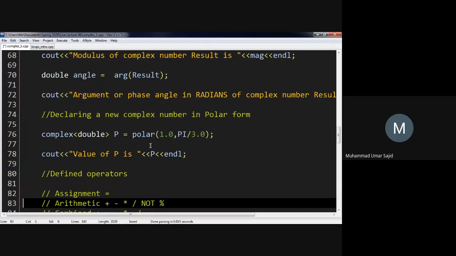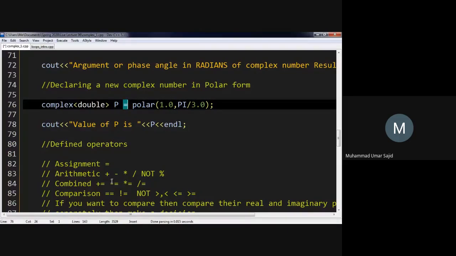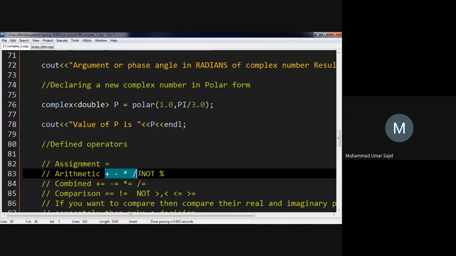Defined operators include assignment operators. We have used that; this assignment operator is used here. Arithmetic operators are plus, minus, divide, multiply, easily used. The remainder operator is not used with double or floating point numbers, only with whole numbers. The default type is either double, float, or long double, so obviously the remainder operator is not used. One more thing which somebody asked, I don't remember who: the remainder operator can be used with negative whole numbers. No problem with that.